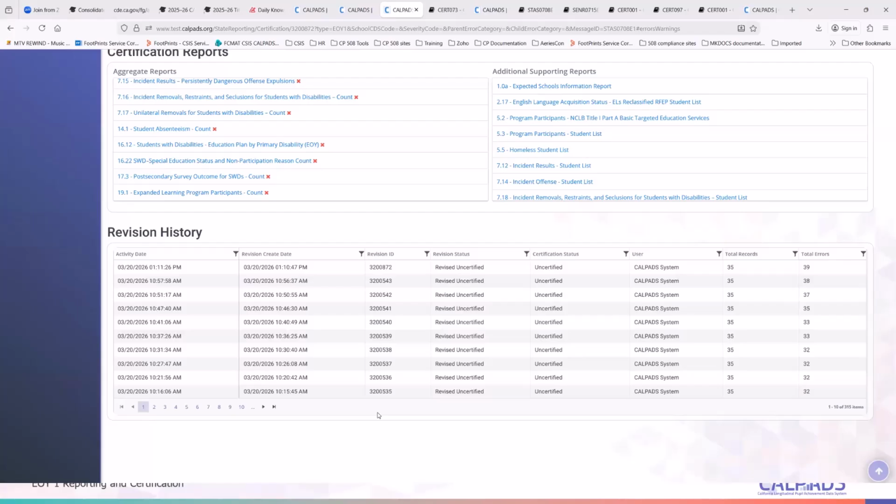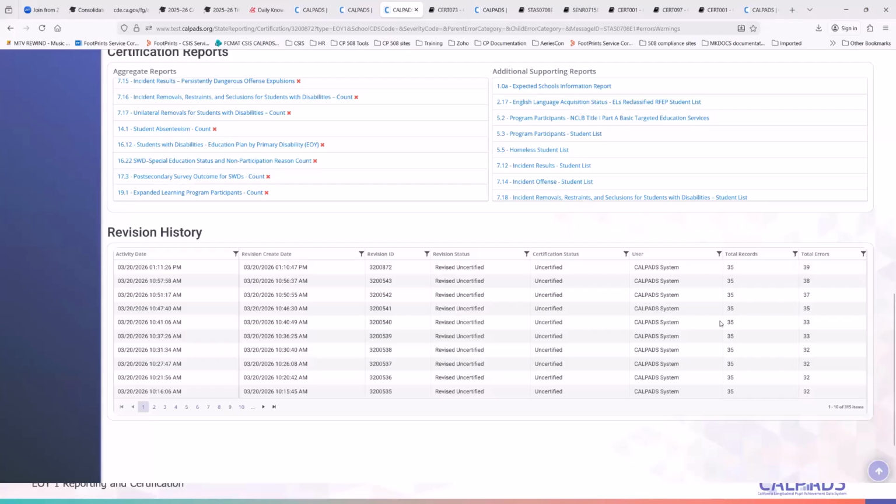So let's say you made corrections on your report and you are on LEA approval and you now have a new revision. If you want your SELPA to review the newer snapshot revision, you have to identify the revision ID for that new snapshot revision. That way they can review the actual report that provides the corrected discrepancies.